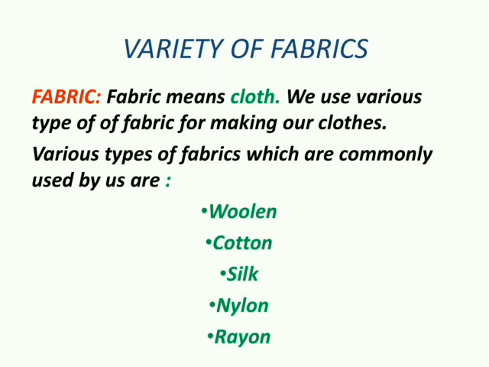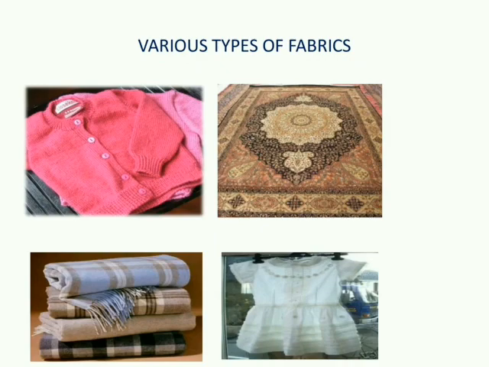Let us talk about the variety of fabric. Various types of fabrics which are commonly used by us are woolen, cotton, silk and synthetic. Cotton fabric we usually wear during the summer season, and woolen is worn in the cold dry winter, and silk and synthetic fabrics are most comfortable when the weather is neither very hot nor very cold. So children, we use different types of fabric according to their properties and the season also.